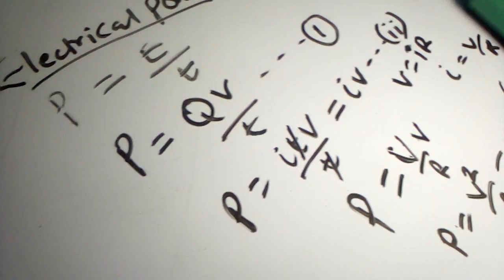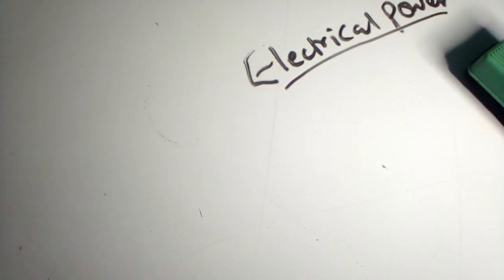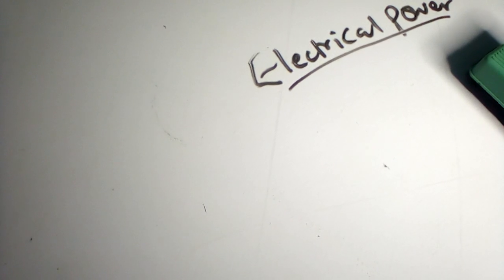Okay, so now that is what electrical power is. So that will make us solve more questions on it in class. So that will make us dive into what is called the electronic system. So the electronic system, we just have to differentiate it from what is called the electrical system.